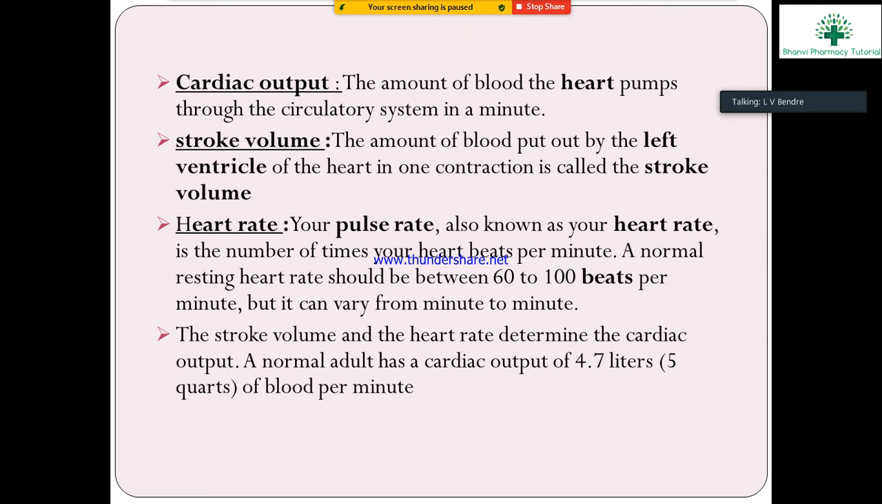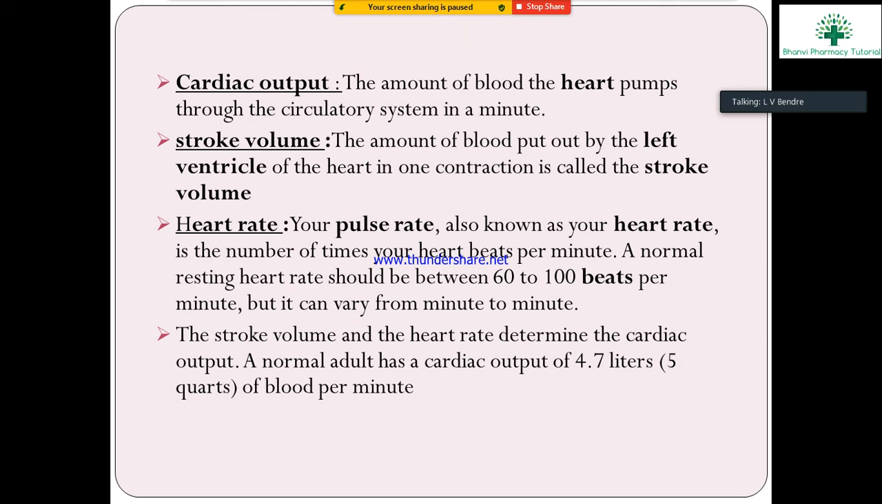Your pulse rate is also known as your heart rate, the number of times the heart beats per minute. A normal resting heart rate should be between 60 to 100 beats per minute, but it can vary from minute to minute. This minute it is 72, next minute 70 to 80, 82, 90, 92. They will differ minute by minute, with different beats. Okay.